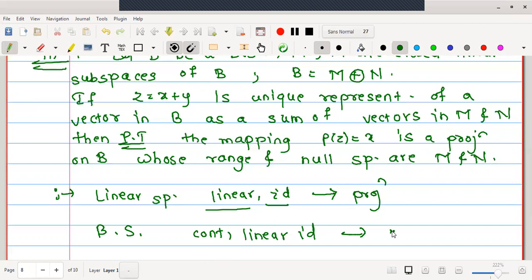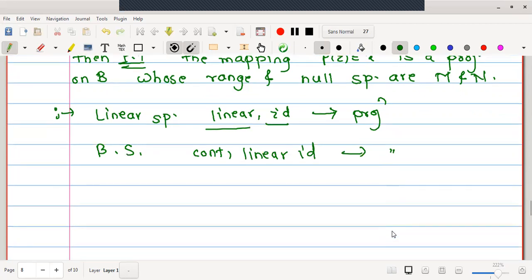Therefore here, as B is the direct sum of M and N, one can easily say that this is a projection defined on a linear space B. Now, in order to prove that this is a projection on a Banach space B, we should prove that the mapping P is continuous. And in order to prove that, we are going to make use of the proof we have taken in the closed graph theorem. I hope you are remembering that proof. Therefore, let us start the proof.